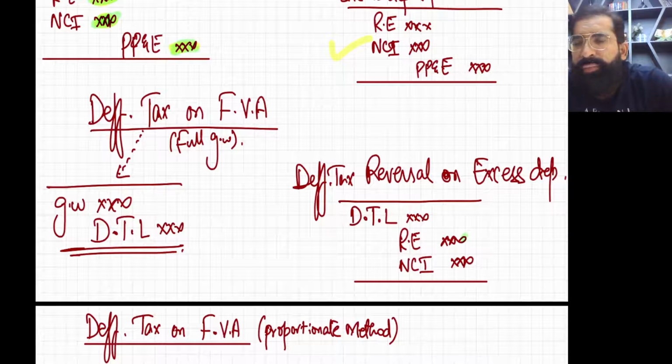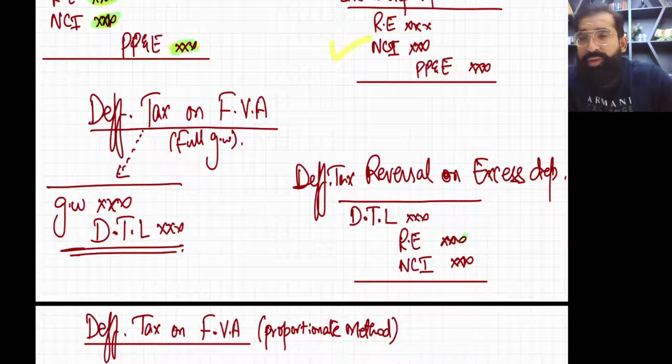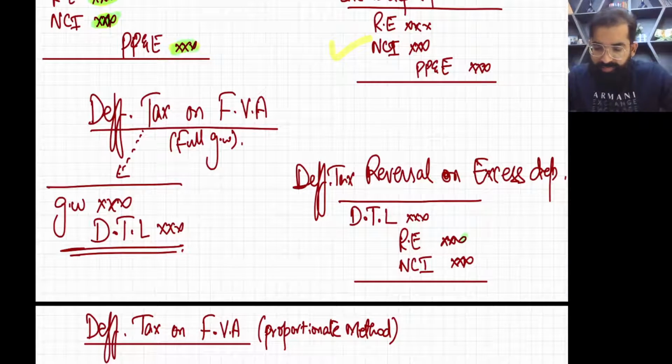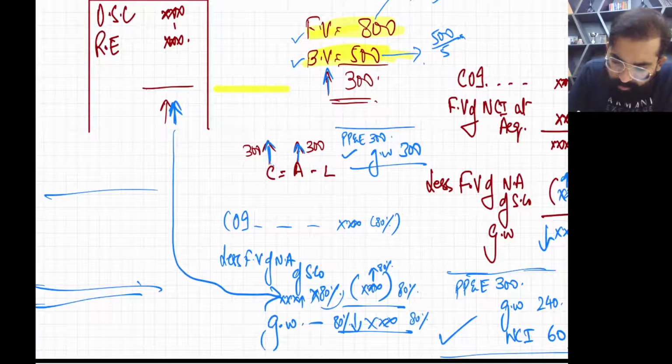So automatically there will be a taxable temporary difference. Why? The carrying value is high and the tax base is low. Okay. And now we make the entry for this deferred tax on revaluation. Remember, revaluation reserve debit and DTL credit. This is the entry. Let me show you.